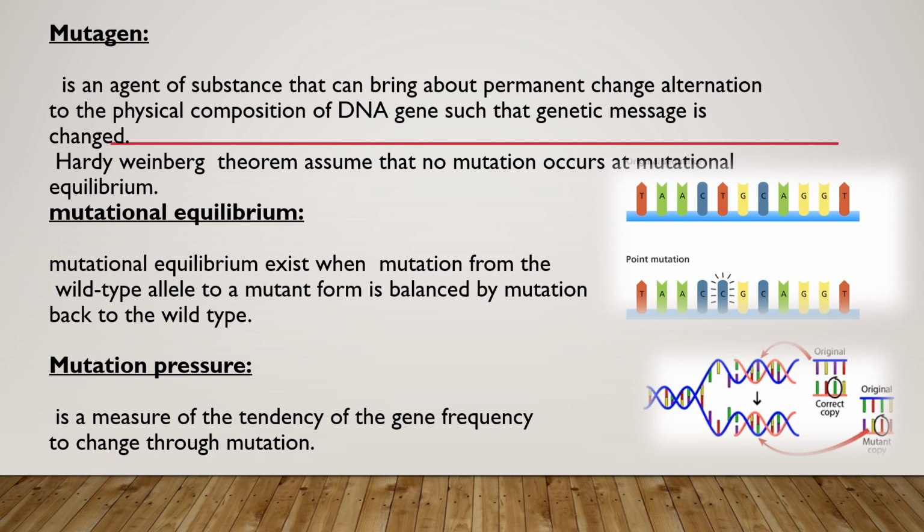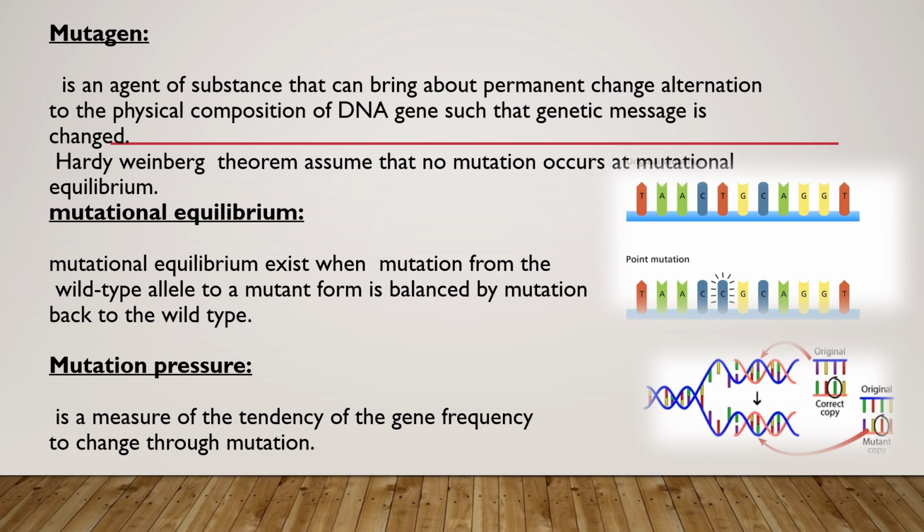The Hardy-Weinberg theorem assumes that no mutation occurs or that the population is at mutational equilibrium. So what is mutational equilibrium? Mutational equilibrium is a state which exists when mutation from a wild-type allele to a mutant form is balanced by mutation back to wild-type. Which means that forward and reverse mutations are exactly parallel to each other, like if p changes to q, at the same time q changes to p.